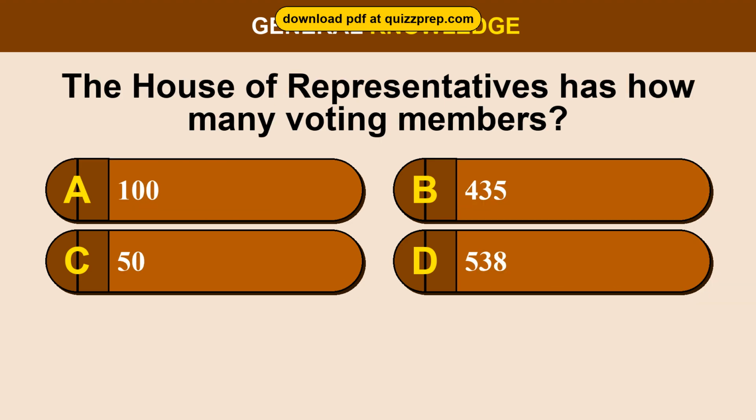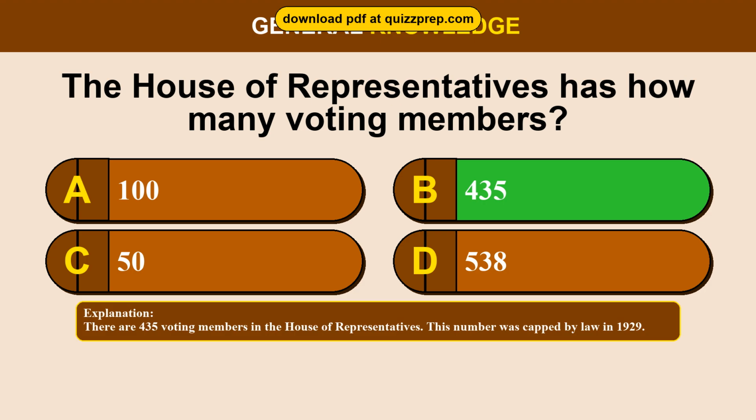Question 35. The House of Representatives has how many voting members? Option A, 100. Option B, 435. Option C, 50. Option D, 538. The correct answer is option B, 435. There are 435 voting members in the House of Representatives. This number was capped by law in 1929.